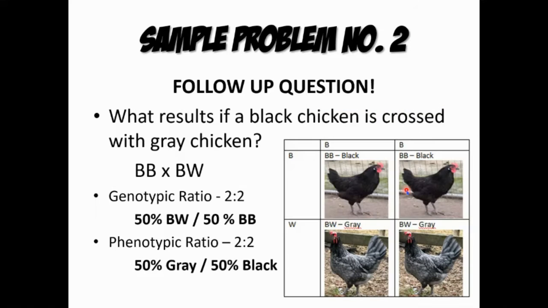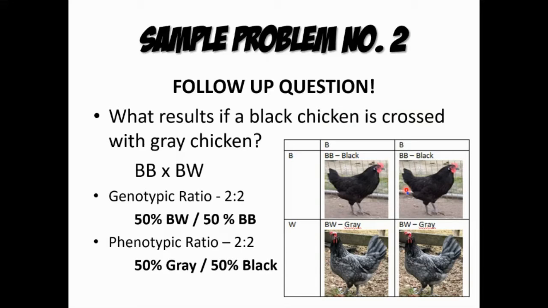So next po. So what results if a black chicken is crossed with gray chicken? So black at saka yung gray naman, no? So ganyan ho yung gagawin natin, BB and then BW. So yung kanilang genotypic ratio according sa naging finding dito is 50% yung BW at saka 50% yung BB. So as well as sa phenotypic ratio, same lang din naman. So 50% na gray chicken ang nag-exist and then 50% na black chicken din ang nag-exist.